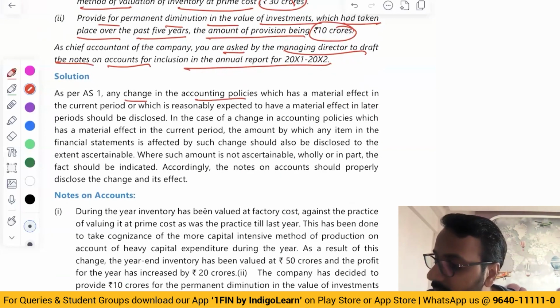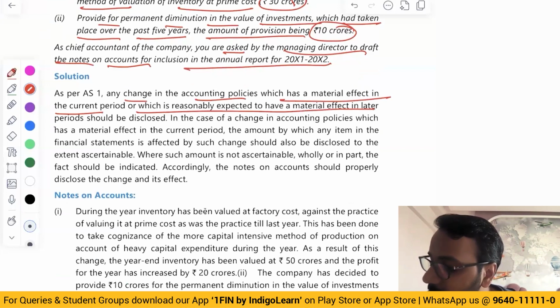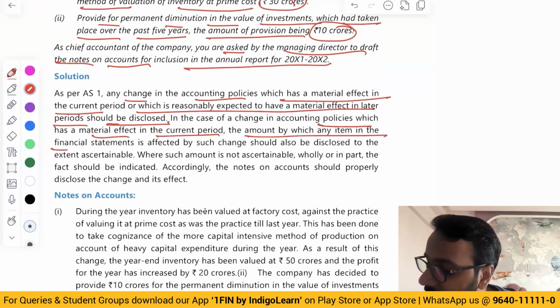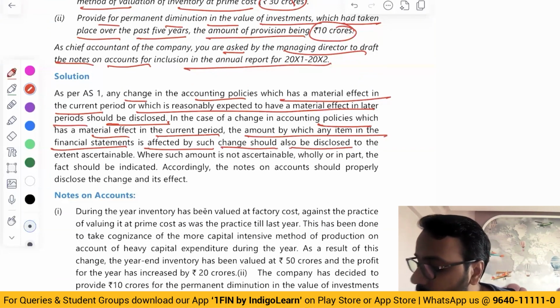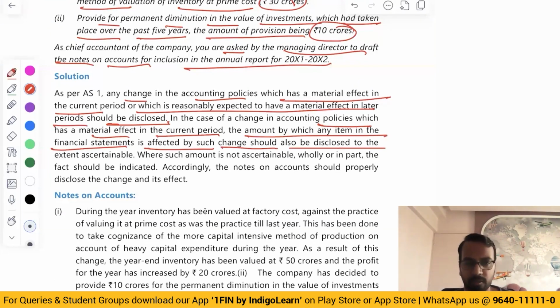Any change in accounting policy which has material effect in the current period or expected to have material effect in the later period should be disclosed. If it has material effect in the current period, amount by which any item in the financial statement is affected by such change should also be disclosed. So that is a broad answer. Amount not ascertainable, even if you don't write, it is okay.